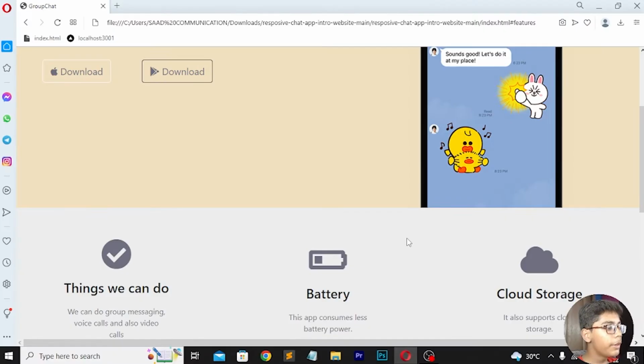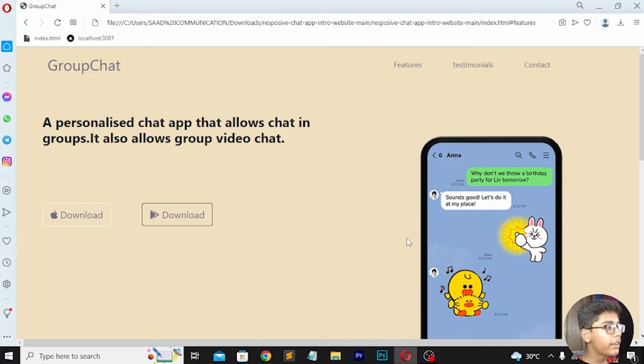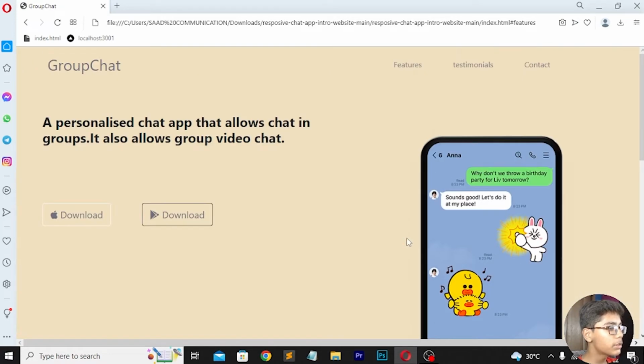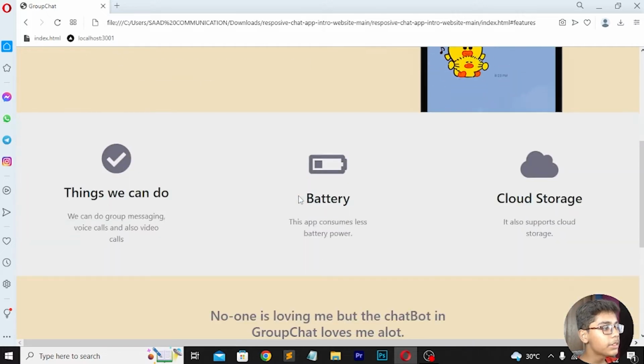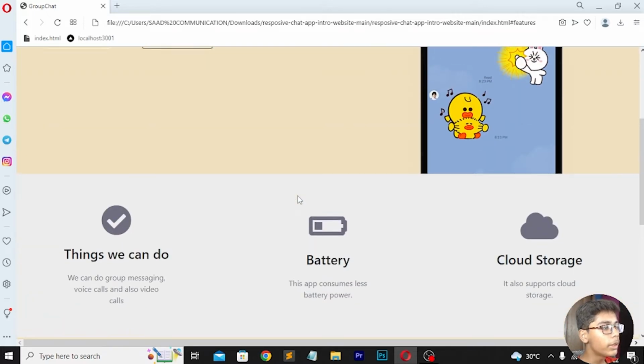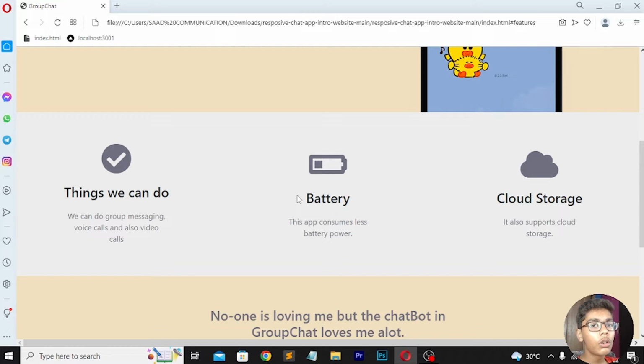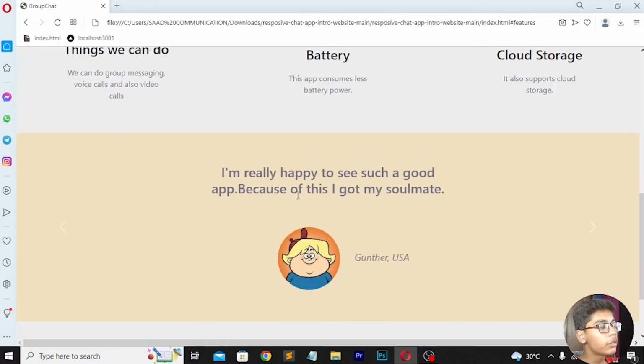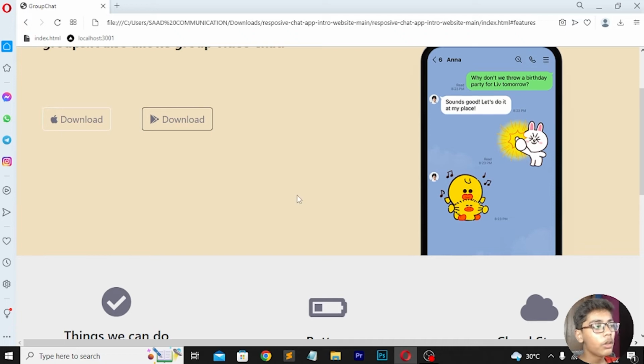Like I've been telling you, we will be building an amazing responsive chatting app using Java, and I hope you'll be understanding and enjoying this video. So you can see this is our chatting and responsive app. Like I told you in the starting, this is the UI of a chatting app, and this is using Java. We have used Java in that, and we have made it responsive, and it is a UI. You cannot chat here, but soon I will be coming up with more good videos in which you can also chat and make your own profile.